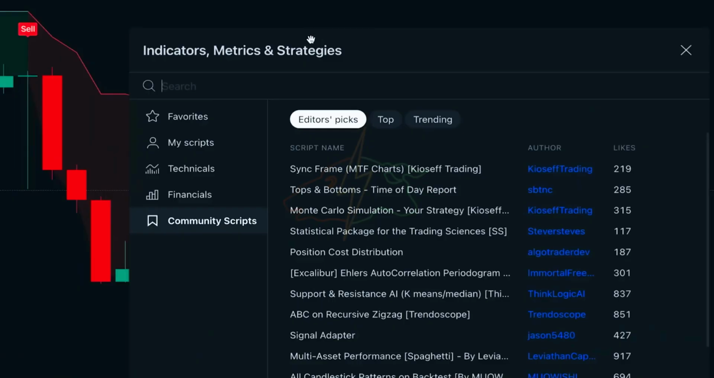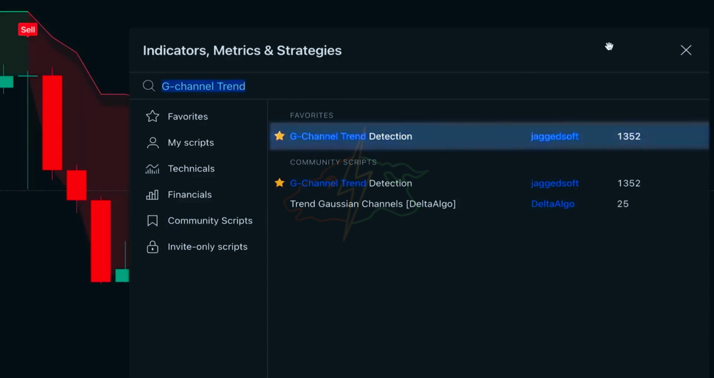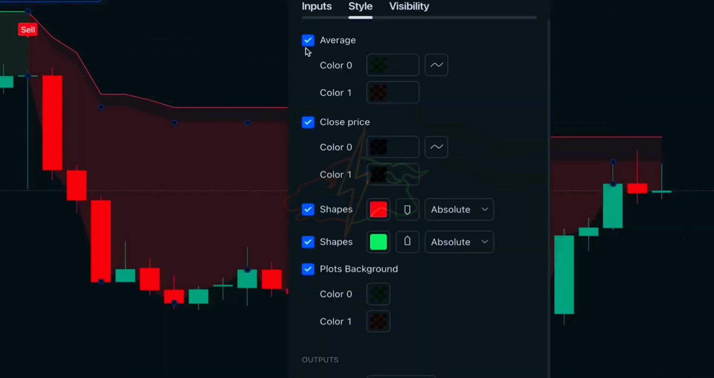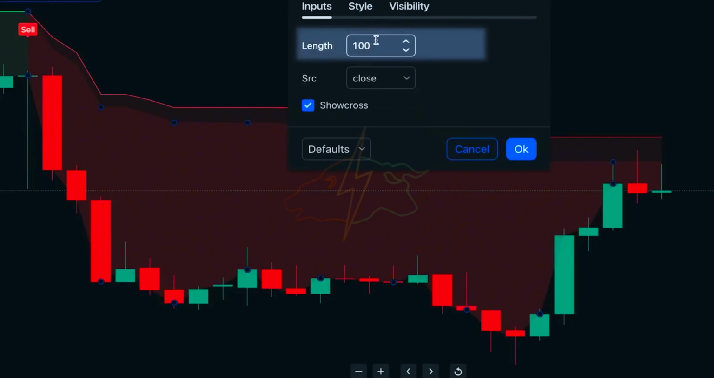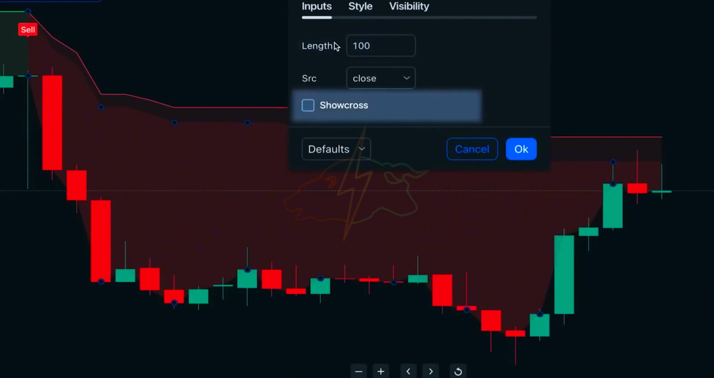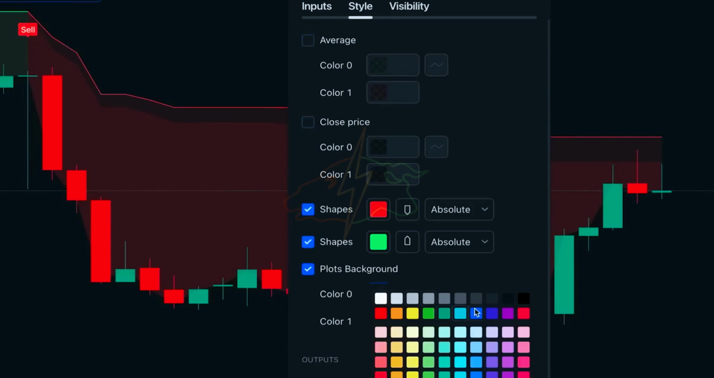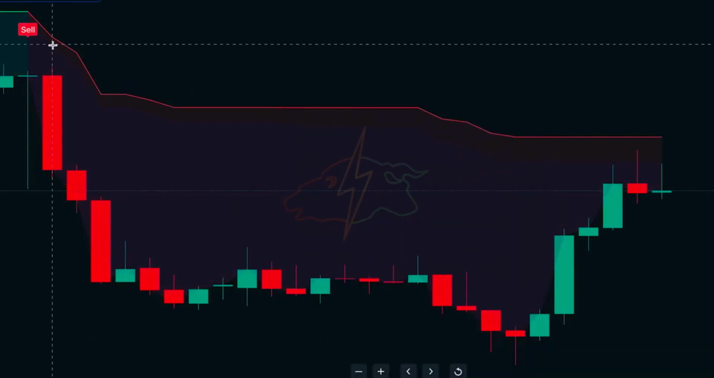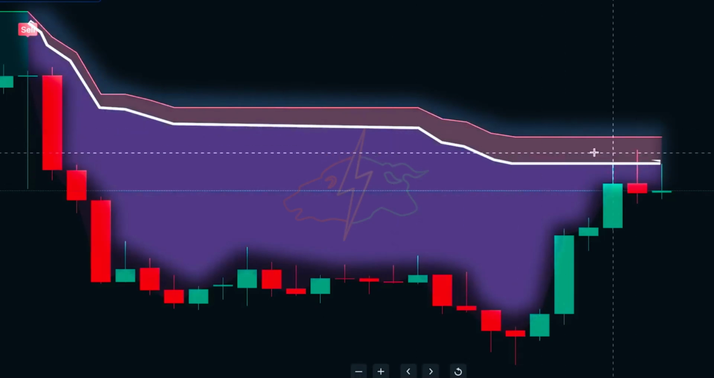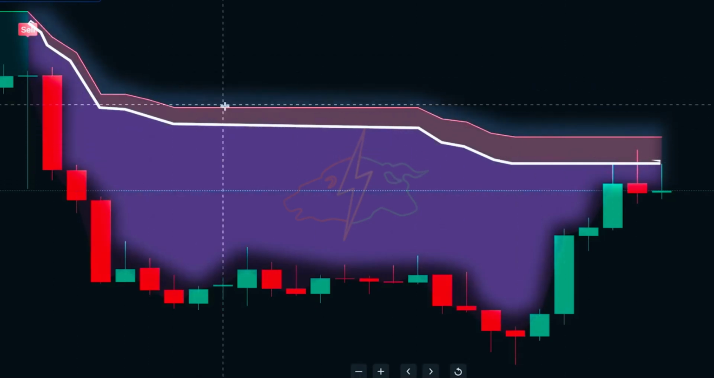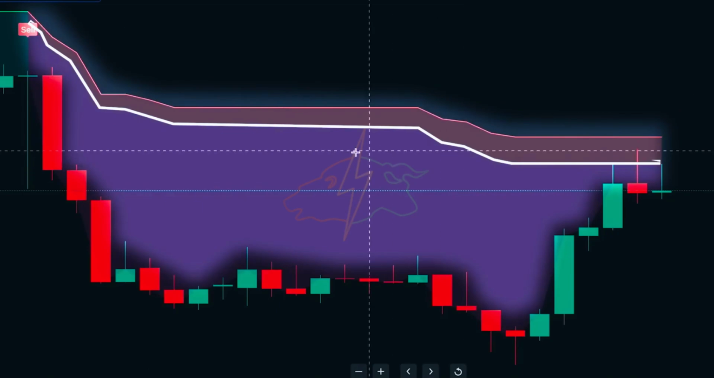If we go ahead and add another instance of the indicator to the chart, then under inputs, we change the length to 100. Next, disable the show cross option. Then go to the Style tab and disable average and close price and change the background plots to another color. Now we can see that by combining these two indicators we now have these zones allowing us to get even better entries based on a healthy amount of retracement.